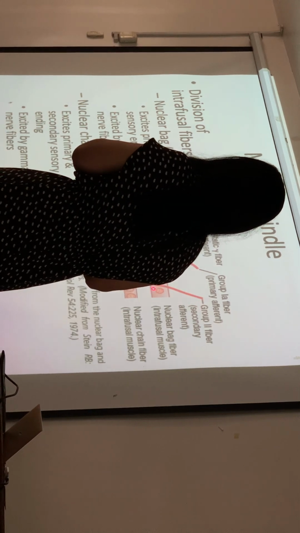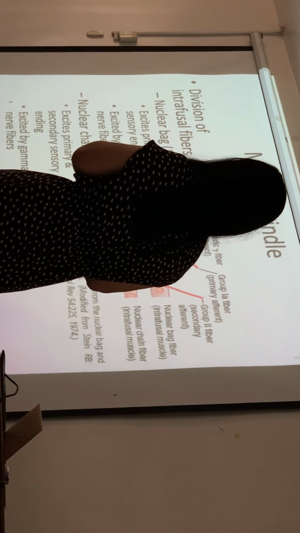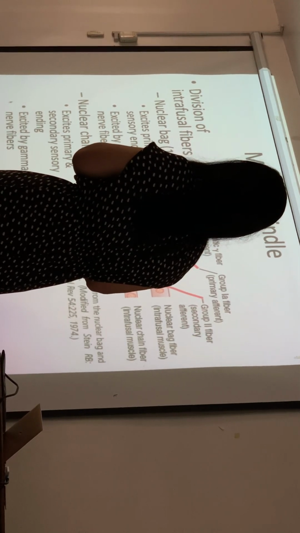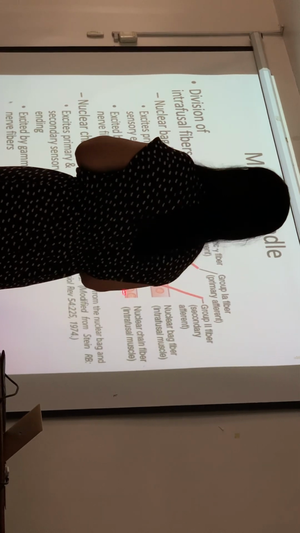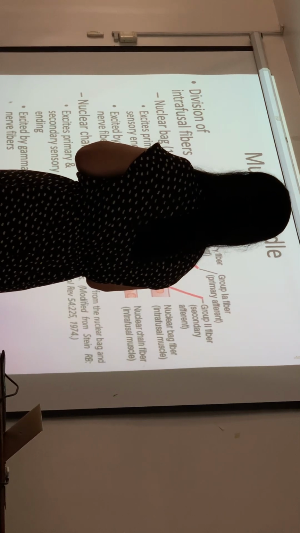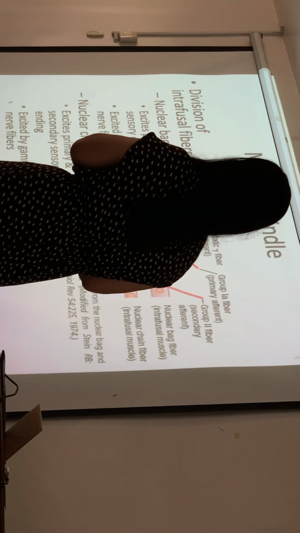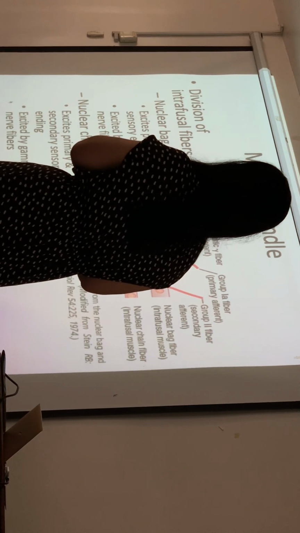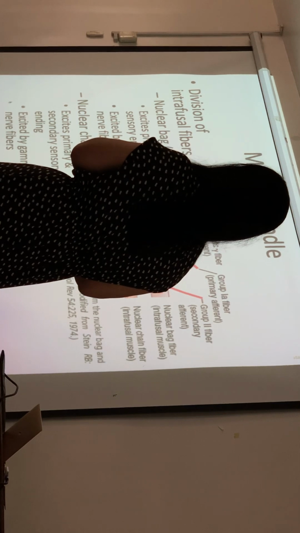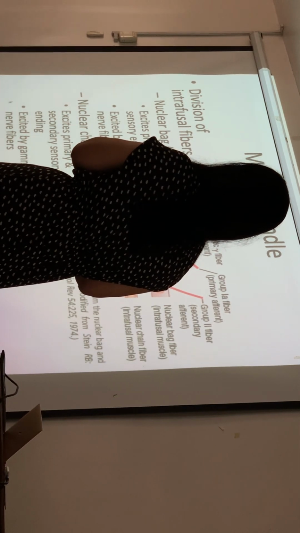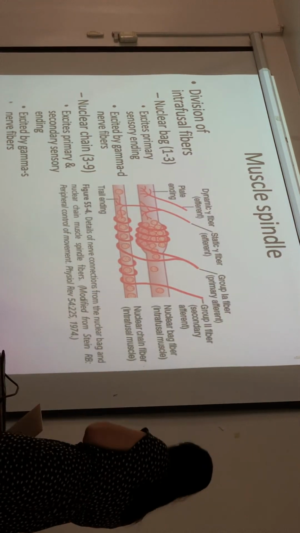But the secondary afferent nerve fiber receives signal only from the nuclear chain. Diba? Nuclear chain only. And the nuclear bag is excited by gamma D, dynamic nerve fibers. The nuclear chain is excited by gamma S, or gamma static nerve fibers.